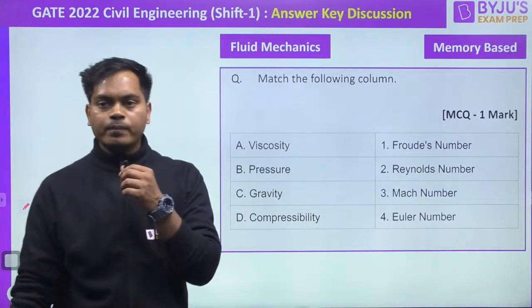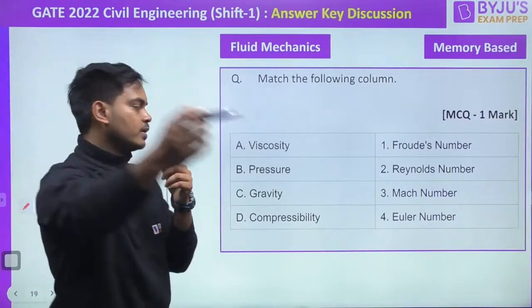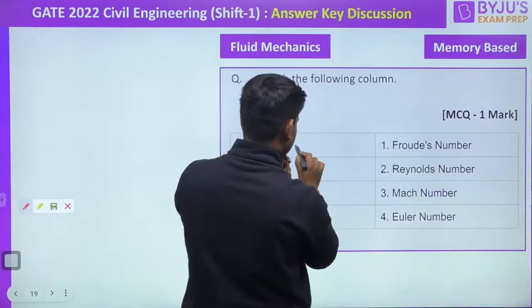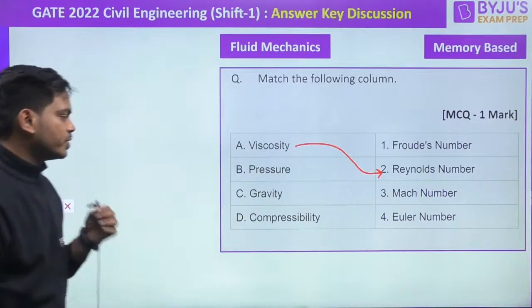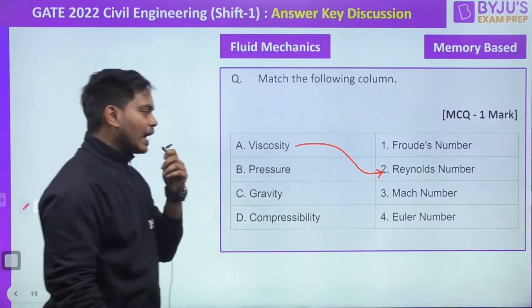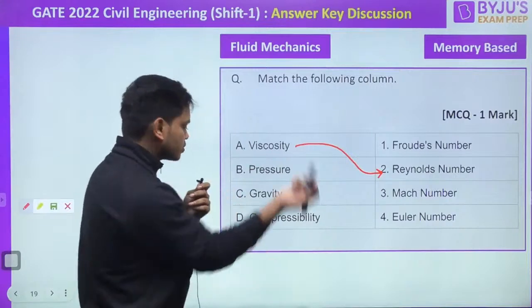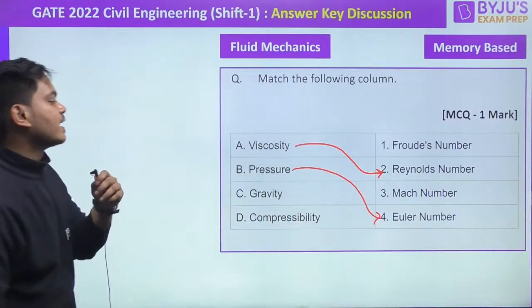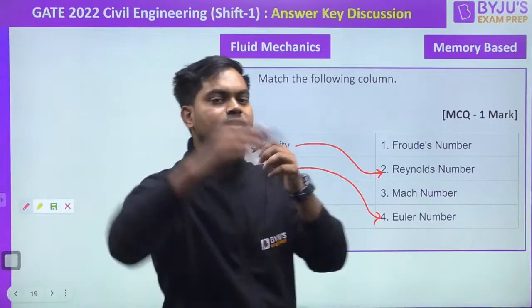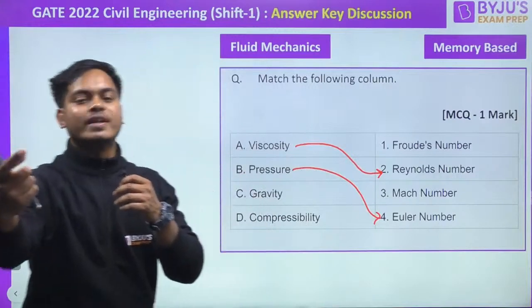Viscosity, as you all know, what is the viscosity ratio, guys? Inertia force divided by viscous force. Then the pressure comes out to be the Euler number. Someone usually calls it Euler also. It's your choice, whatever you like to call it, right? And then we have the gravity, guys. Gravity, because we have this complete open channel flow in our syllabus. So I don't think we are going to have a doubt over here, right?